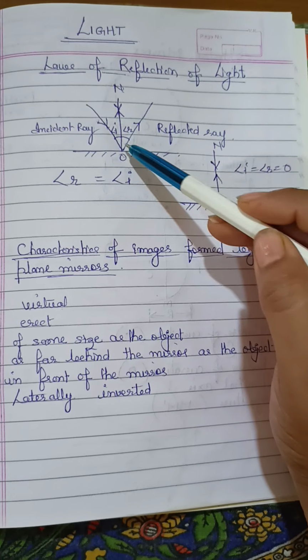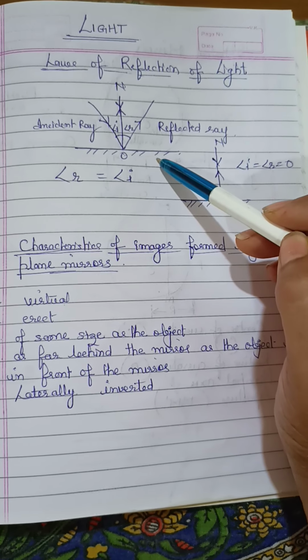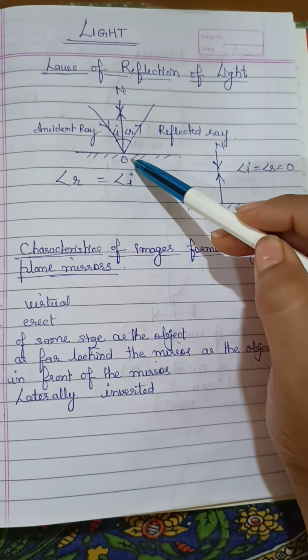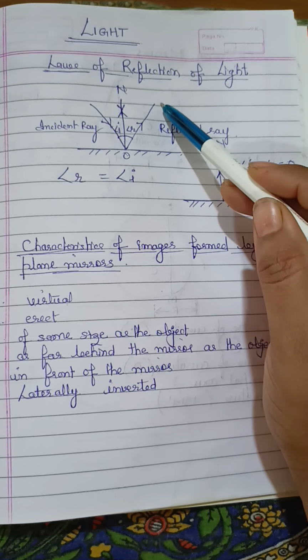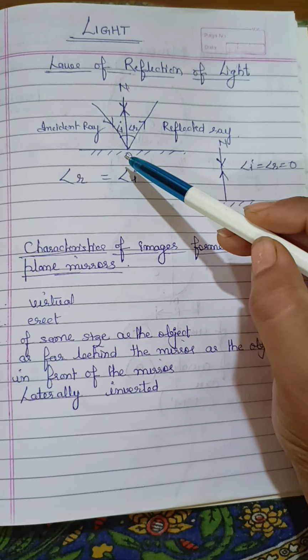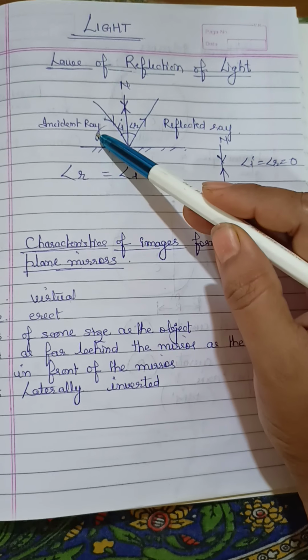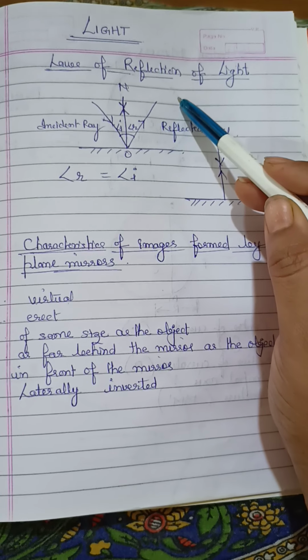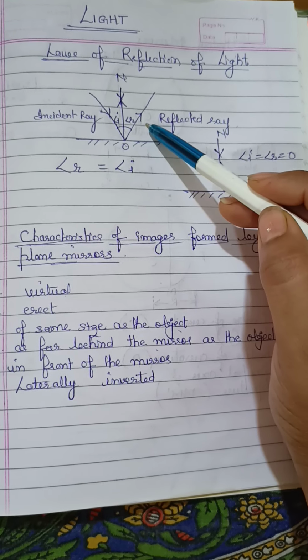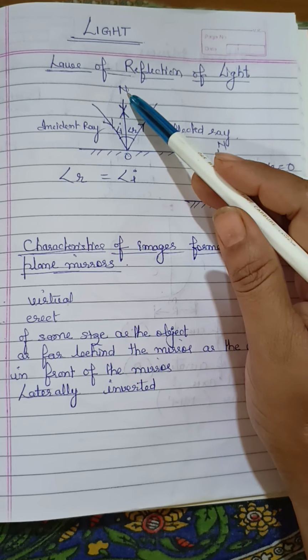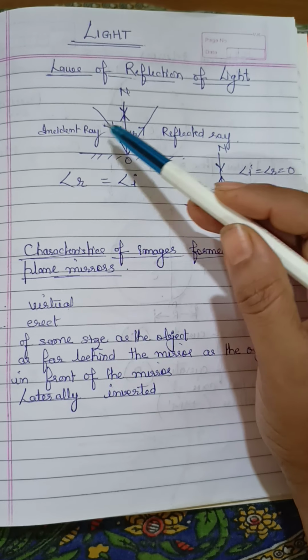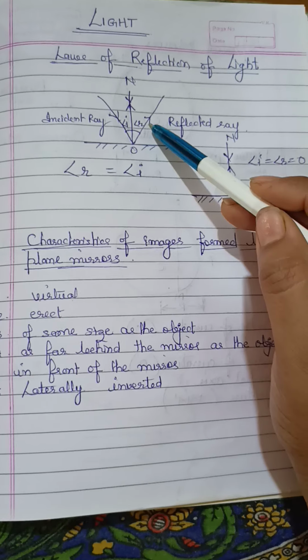That light ray falling on the mirror. This is a mirror that we have drawn. When a light ray falls on the mirror, it is reflected back with the same angle. So the ray which is coming toward the mirror is called the incident ray, and the ray which is reflected back is called the reflected ray. And in between, this is a normal which is separating that incident ray and reflected ray.